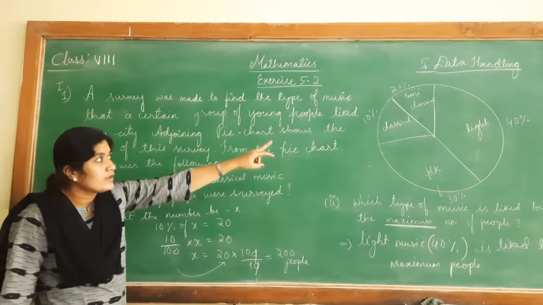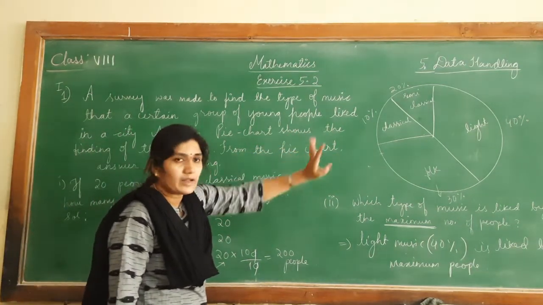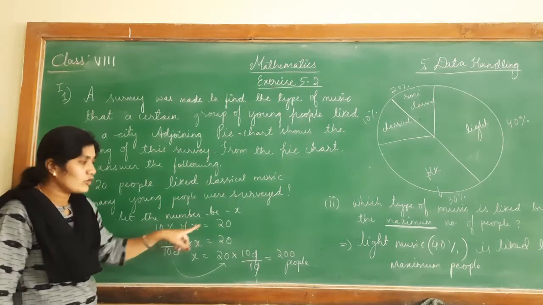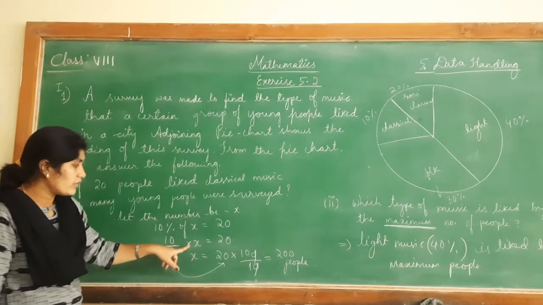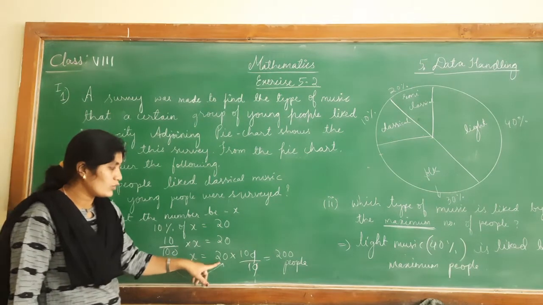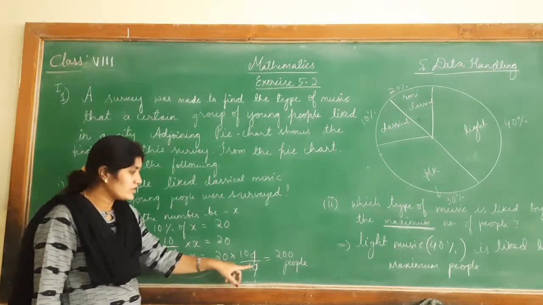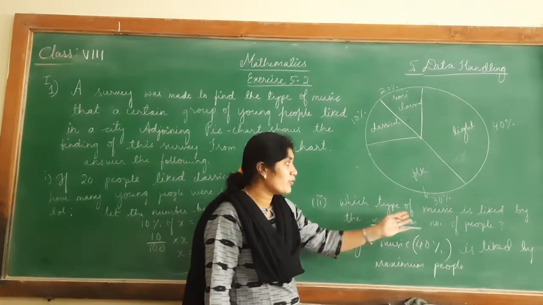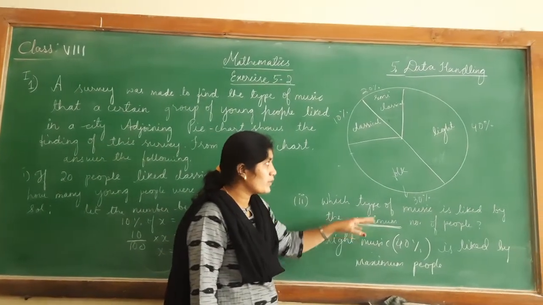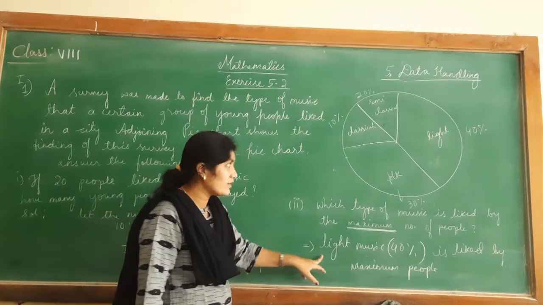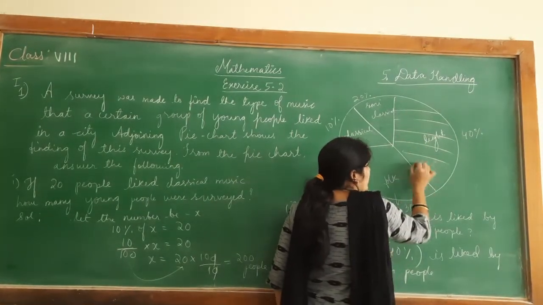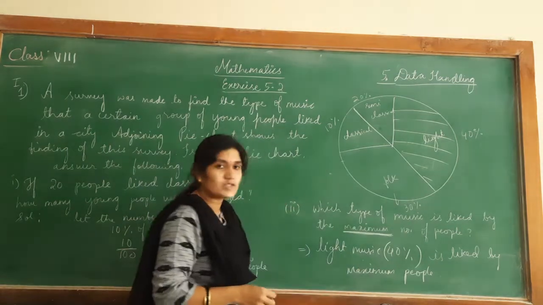The total we don't know, but 10% like classical music. So let the total be x. 10% of x is 20. 10 by 100 into x is 20. x is equal to 20 into 100 by 10, which gives you 200 people. The second question: which type of music is liked by the maximum number of people? By observation, light music is liked by the maximum number of people, which is 40%.